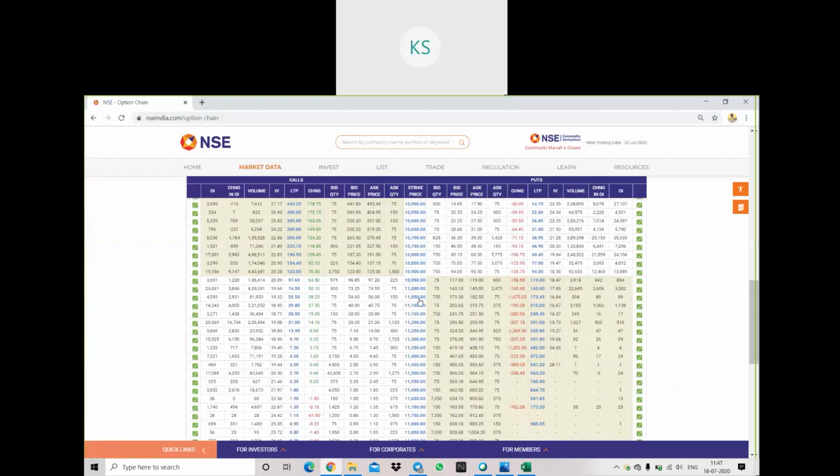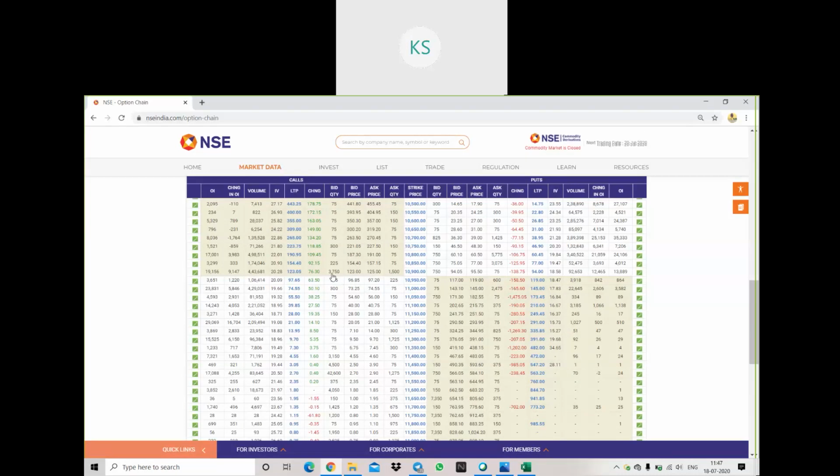That is an in the money option, and 10,900, 850, 800 will be out of the money options. Clear? Ashutosh, these three things are clear with you? Yes. Fine. Okay. So this was the basic.